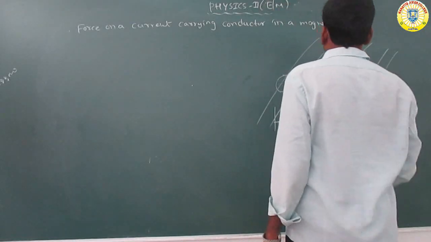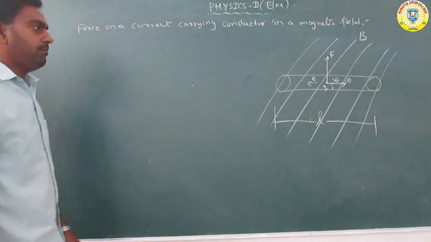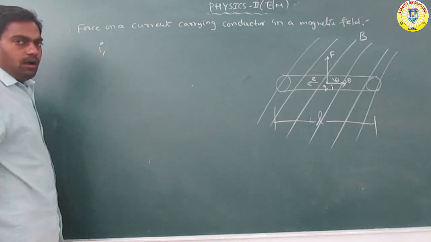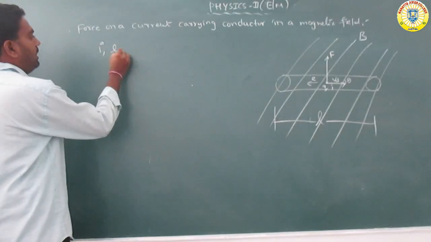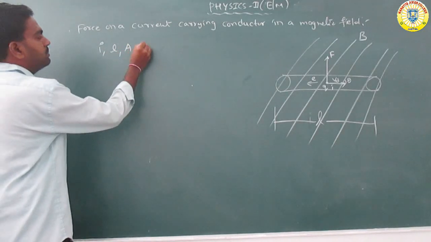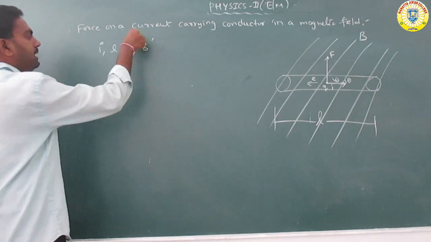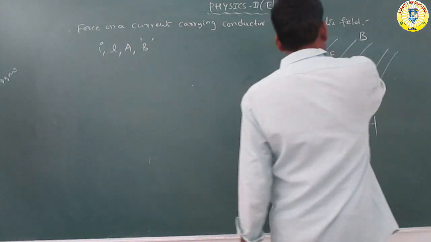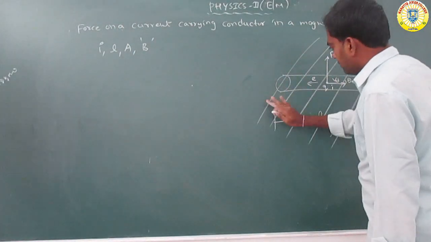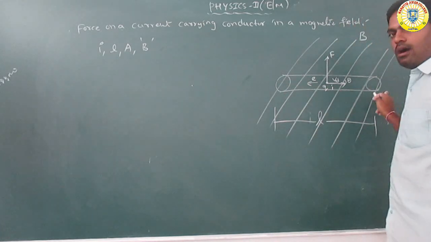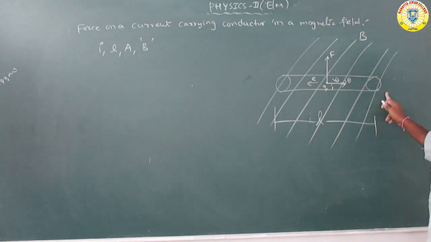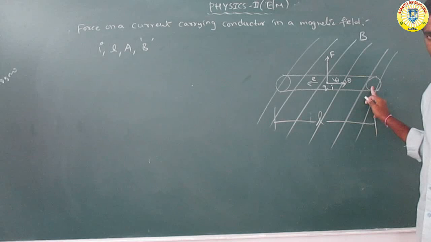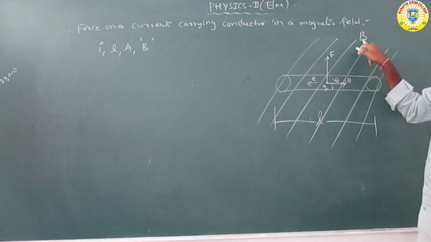This is called a uniform magnetic field. The current carrying conductor has current I, length L, and area of cross section A, and it is placed in the uniform magnetic field B, as shown in this diagram. This is the conductor, the wire. The conductor carrying current I with area of cross section A is placed in the uniform magnetic field B.